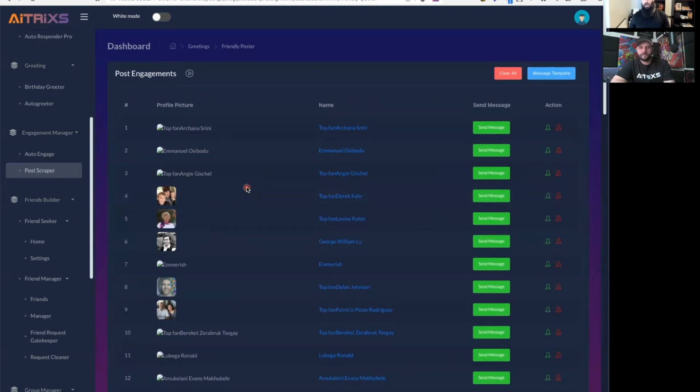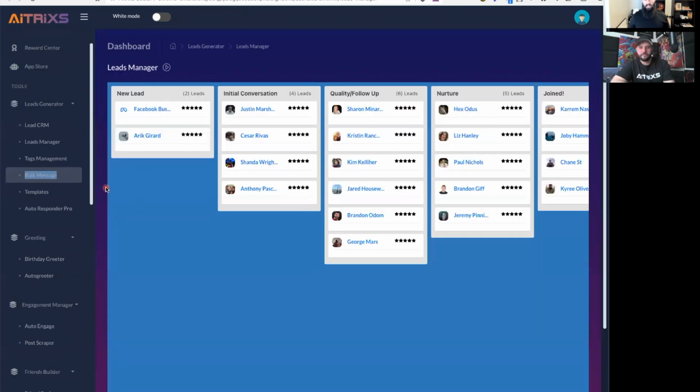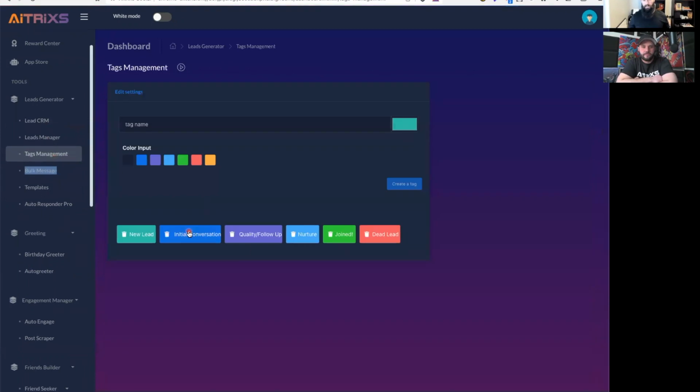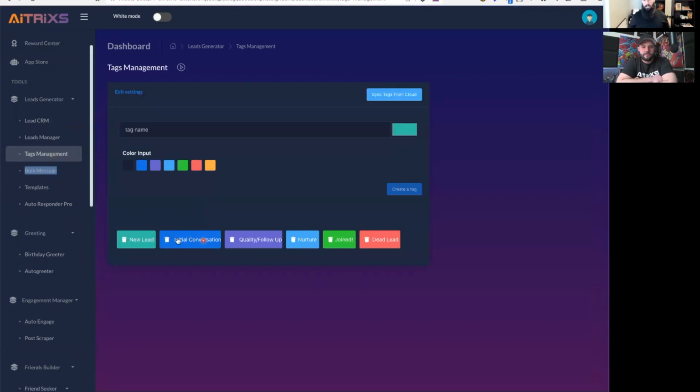Now, once you've found those clients, it's time to efficiently organize your pipeline and manage those leads. So with that, we have a CRM system fully integrated. As you're bringing those people in, you have a CRM. There's a couple of different things that you have in terms of CRM, but this is one of the features where you can set up a pipeline. We have a tag manager where you can very easily create whatever pipeline you want. As you create your pipeline: new lead, initial conversation, follow-up, nurture, someone that's joined or purchased, dead lead, really any, this is your standard CRM.